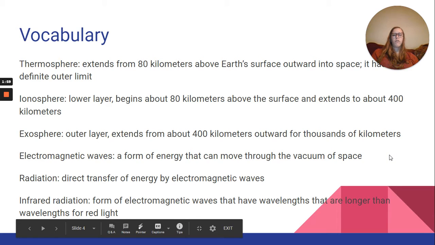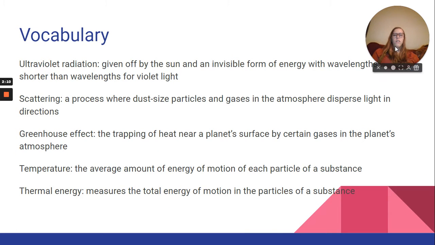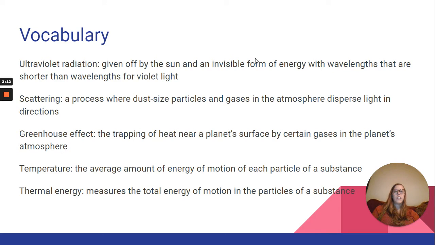Infrared radiation is a form of electromagnetic waves that have wavelengths that are longer than wavelengths for red light. Ultraviolet radiation is given off by the sun and is an invisible form of energy with wavelengths that are shorter than wavelengths for violet light. Scattering is a process where dust-sized particles and gases in the atmosphere disperse light in all directions. The greenhouse effect is the trapping of heat near a planet's surface by certain gases in the planet's atmosphere.